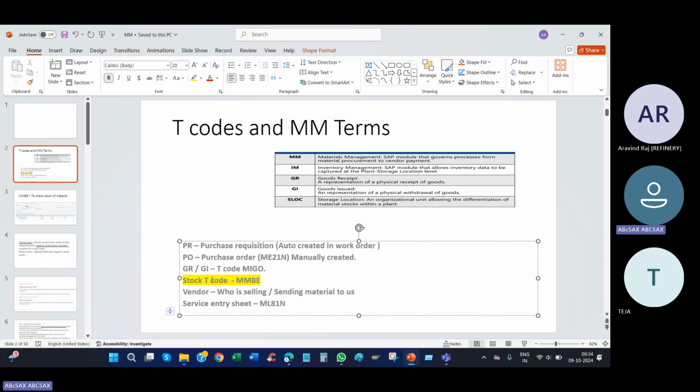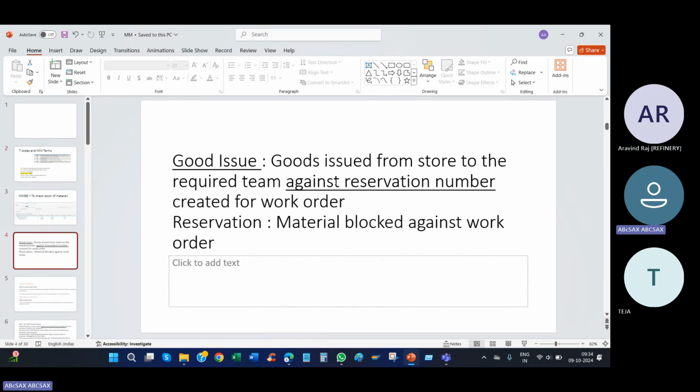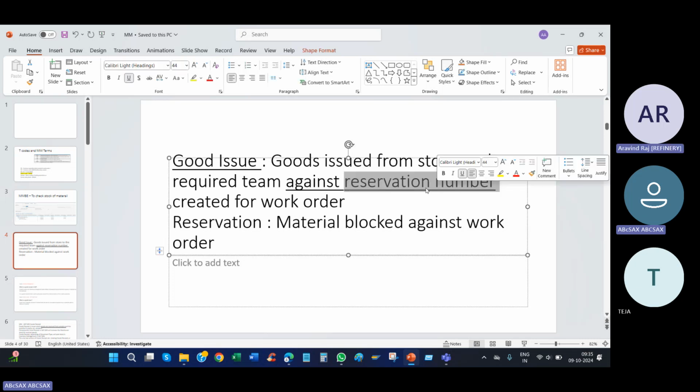Vendor I told. Service entry sheet means we don't have the resources, or the skilled people, so we are calling a third party to come and do the work. That is called the service entry sheet, T code ML81N. So goods issue means from the store, we are taking the material against the reservation number.